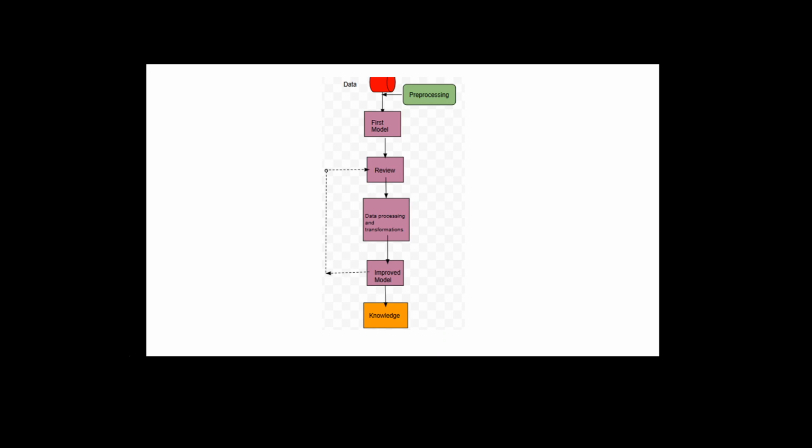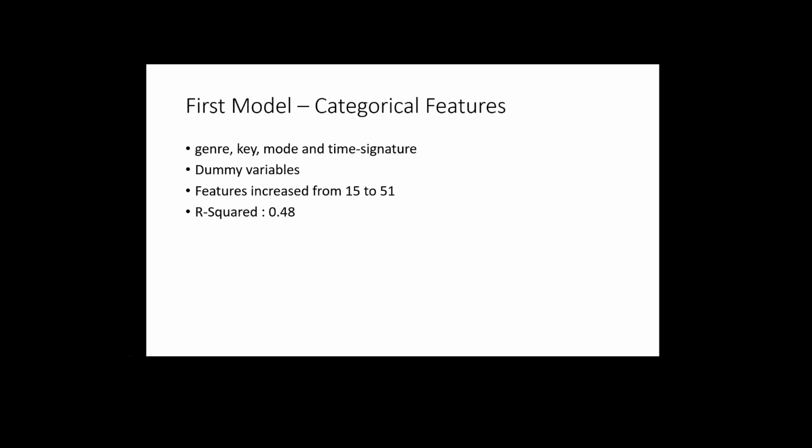Our methodology was based on the KDD process. We iteratively improved our model by performing data transformations and feature selection till we had the most improved model. After the pre-processing of the data was done, the first challenge was to fit in categorical features. Genre, key, mode, and time signature were the categorical features. We applied dummy variables or one-hot encoding to these features, increasing them from 15 to 51.